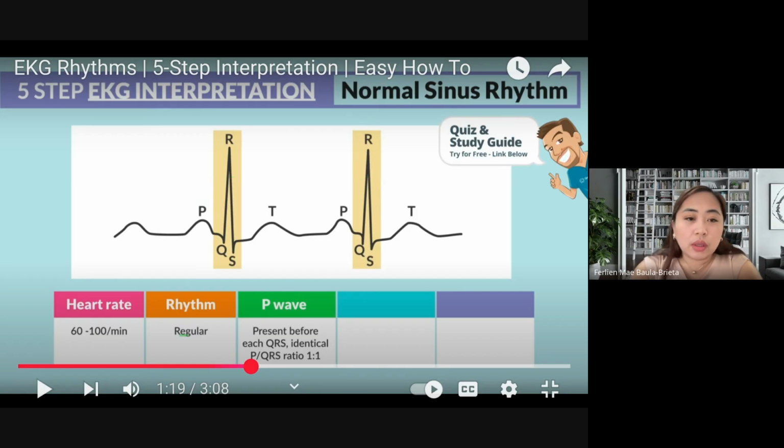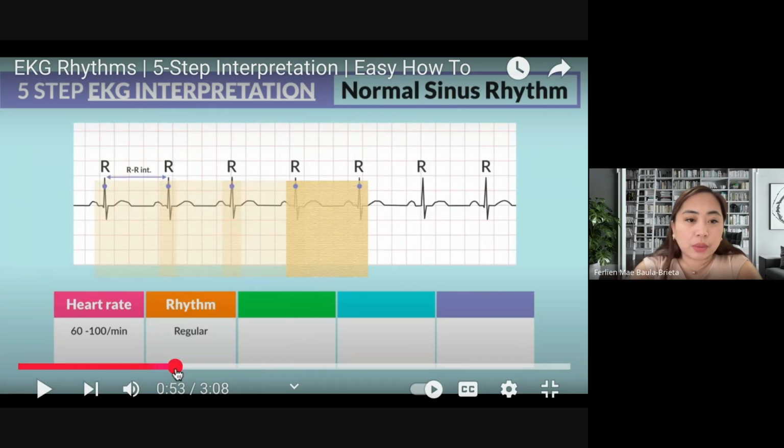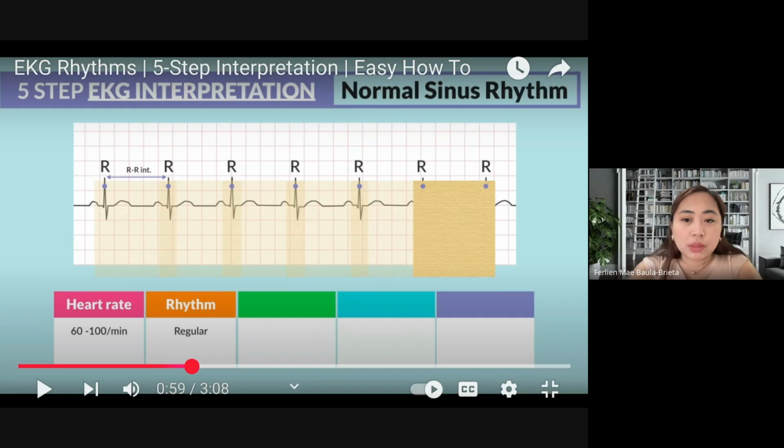Rhythm. He said a while ago that you do the rhythm using the paper strips like this. But sometimes because we're in a hurry, or maybe it's not really necessary for us, you can imagine it or approximate it if the RR interval is approximately the same.